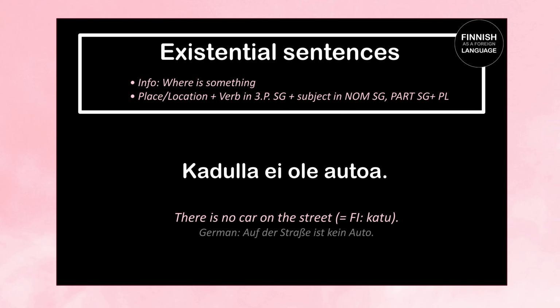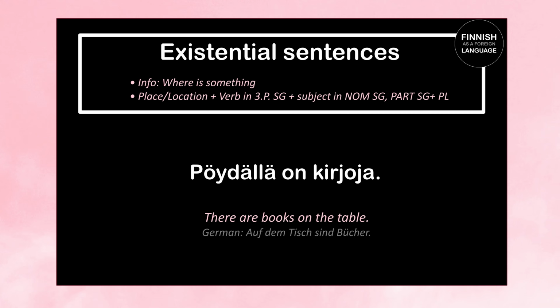One more, and our last example for this structure. Pöydällä on kirjoja means there are books on the table. Pöydällä means on the table. It's the adessive case of pöytä, which means table, and kirjoja here is partitive plural. Why? Because we're talking here about an indefinite amount of books.